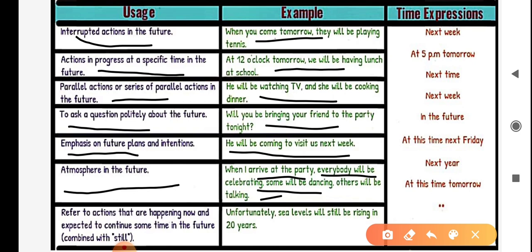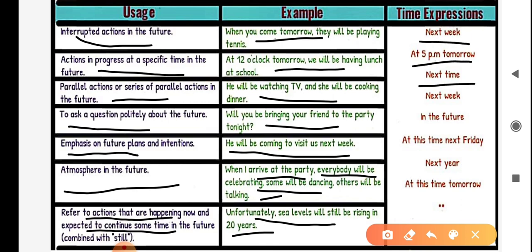Next usage, refer to actions that are happening now and expected to continue sometime in the future, combined with still. For example, unfortunately, sea levels will still be rising in 20 years. Here are some time expression words of future continuous tense, and they are next week, at 5 p.m. tomorrow, next time, next week. In the future, at this time next Friday, next year, at this time tomorrow.